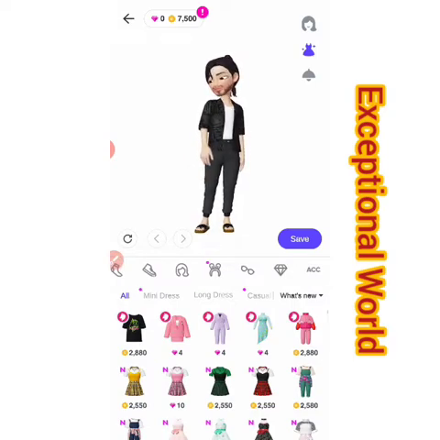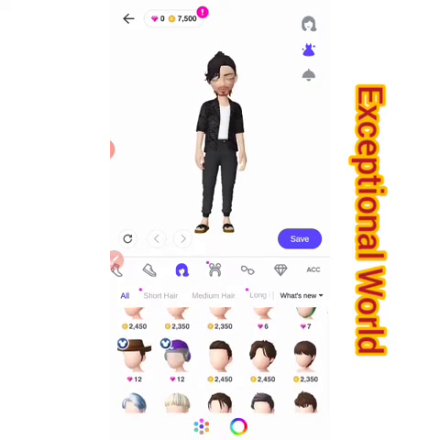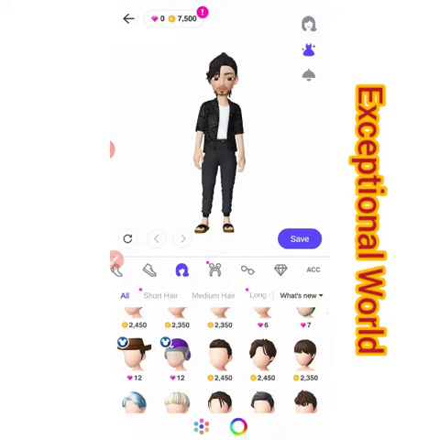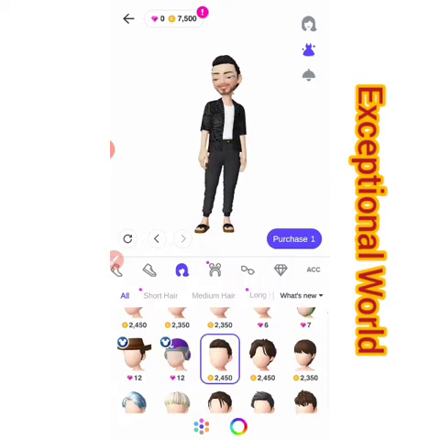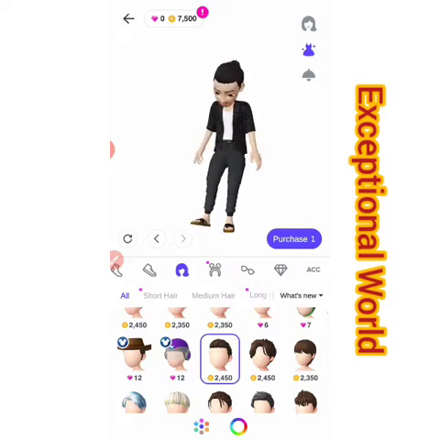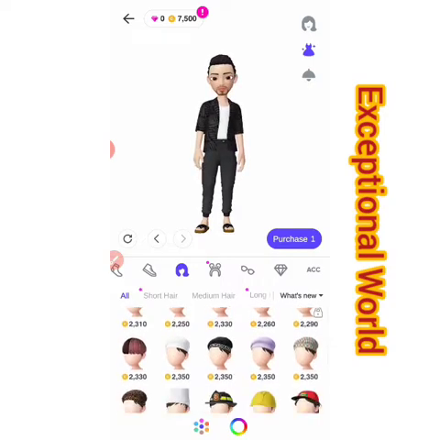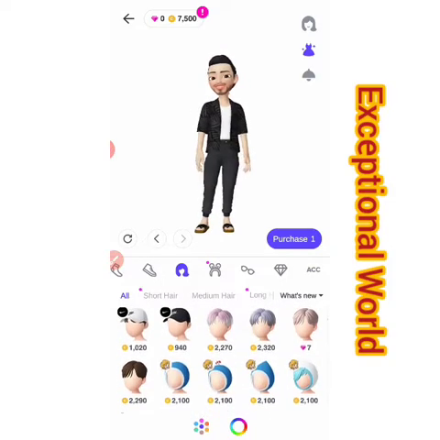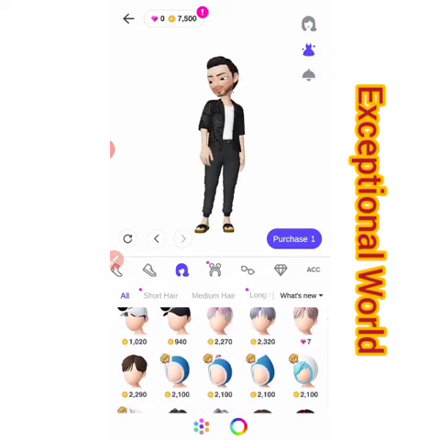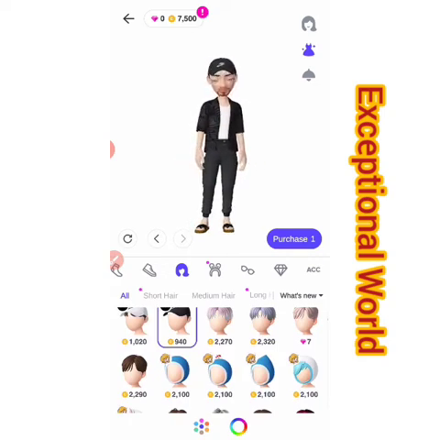Okay, so now I want to change the hair of this character. And you know, for you to be able to change anything, you must buy it. So I want to use this. You can see his hair is changed. Okay, if I don't want that one, let me just go for a better one. I think that's fine. Okay, let's go for this. This is cheaper. That's 940. Good. Just 940 coin. I'm gonna pay for that. So I like it this way.